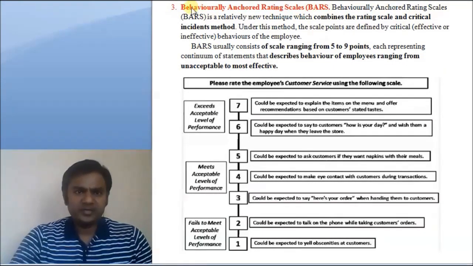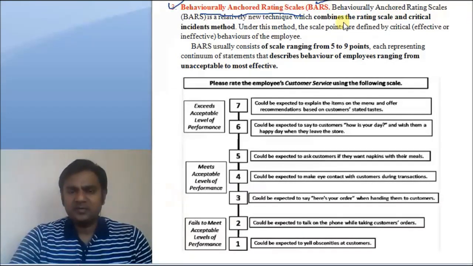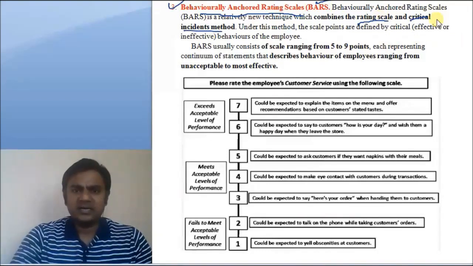The next method is behaviorally anchored rating scales. We call it BARS. This is a very simple method. This is a combination of a rating scale and critical incident method, that we studied in traditional methods. So if you combine rating scale and critical incident method, the behaviorally anchored rating scale method emerges.